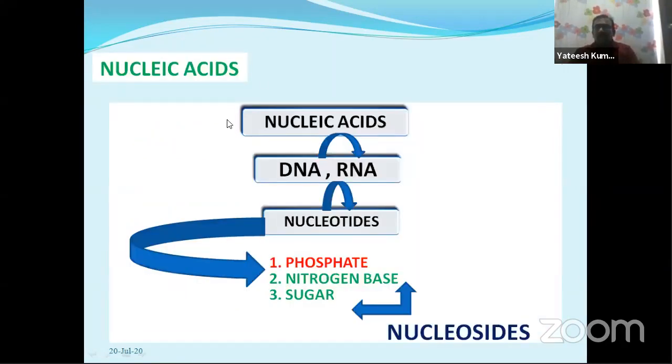Look here, a small flow chart. Nucleic acids are DNA and RNA. DNA and RNA are made up of nucleotides. That is, nucleotides are the building blocks of DNA and RNA. Every nucleotide is made up of three components. Look here, one phosphate, one nitrogen base, and one sugar, collectively called a nucleotide. Nitrogen base and sugar, only these two, are called a nucleoside.